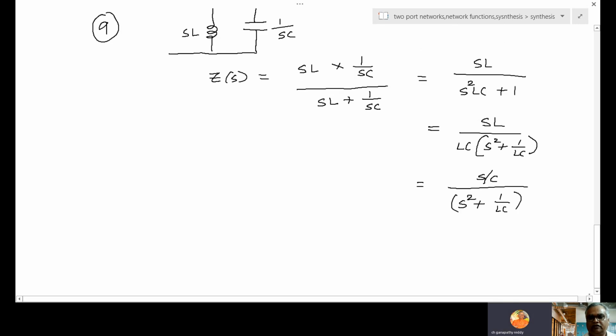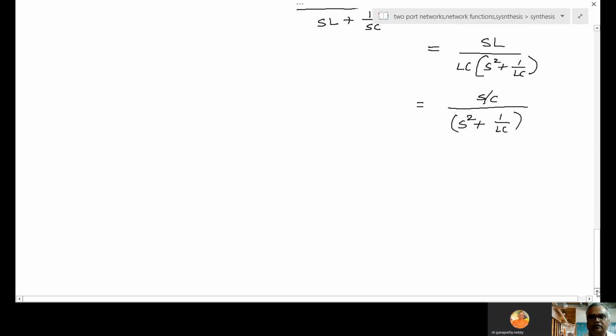So this is having poles on the imaginary axis. So S square plus 1 by LC equal to 0, but S square equal to minus 1 by LC. So S1, 2 is equal to plus or minus j 1 by root LC.